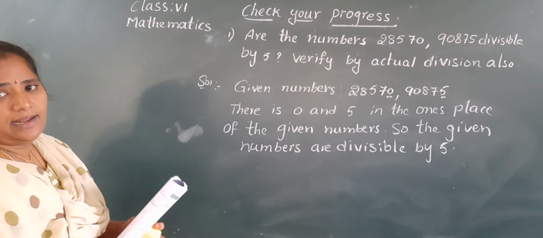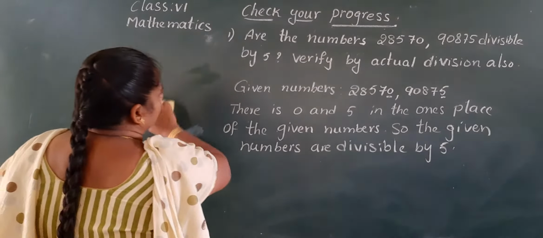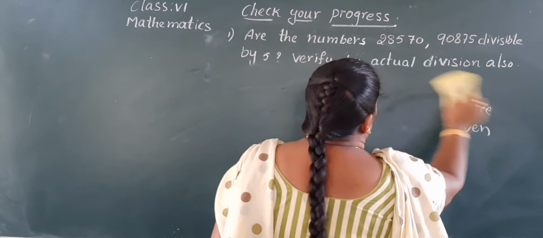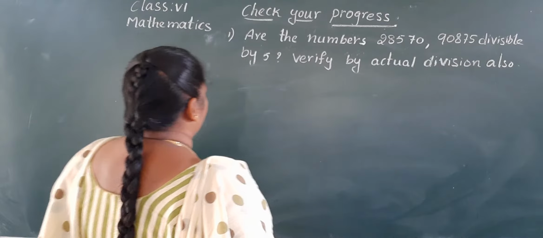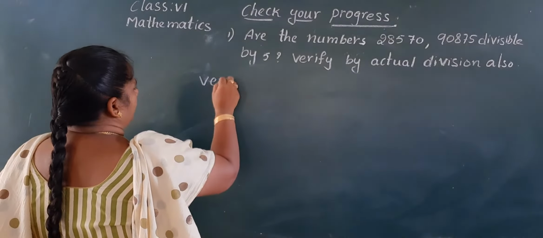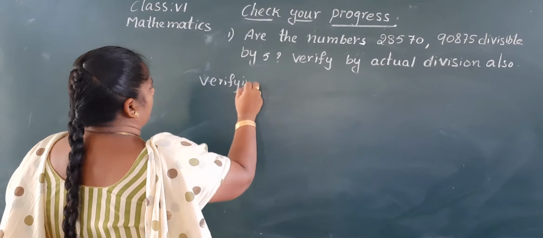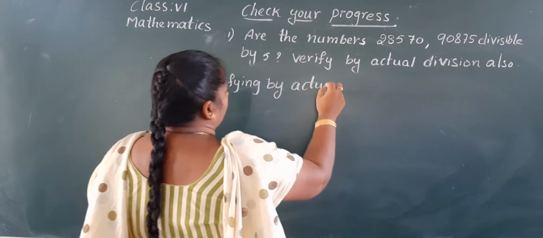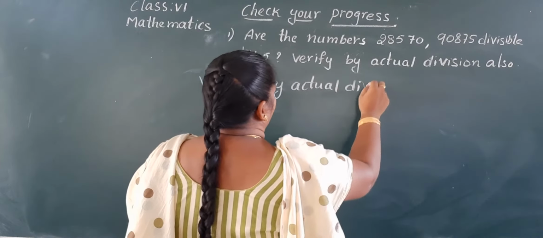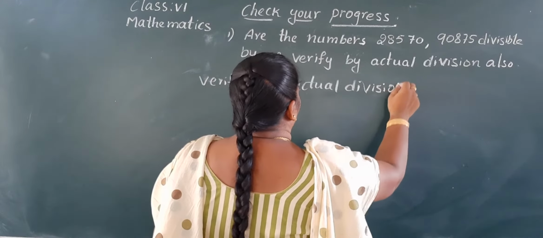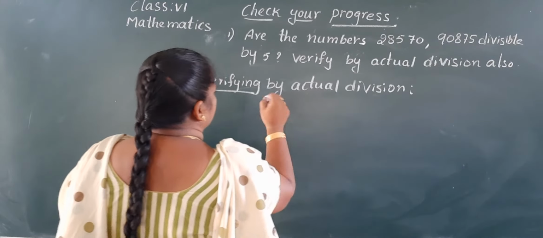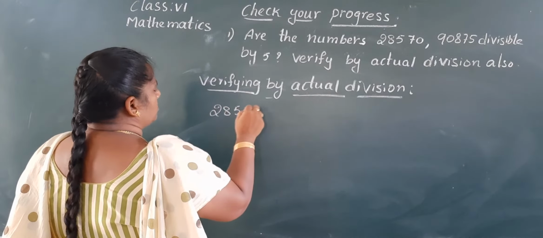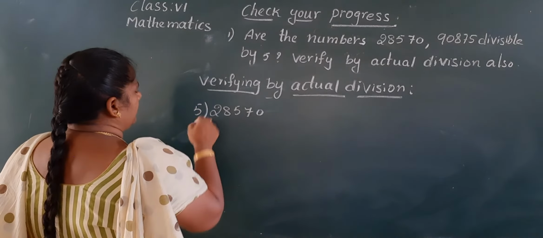Now, we have to check it. So, we write verifying by actual division. What's the first number? 28,570.